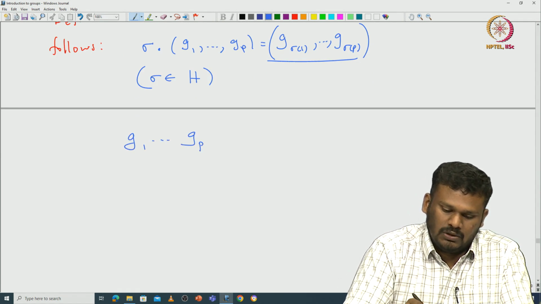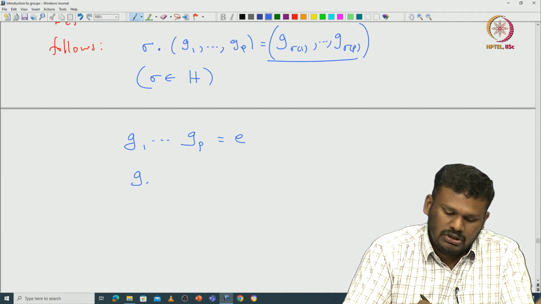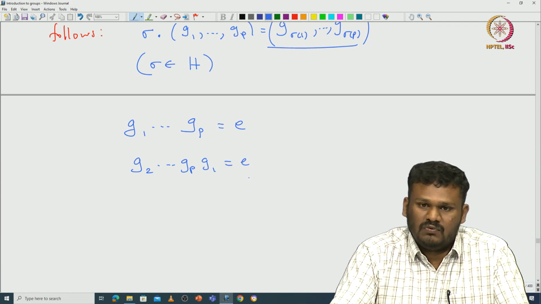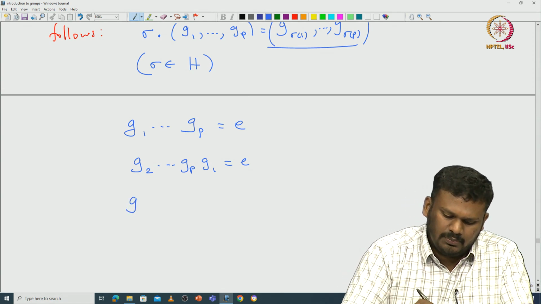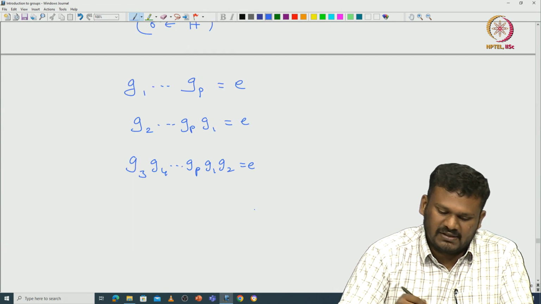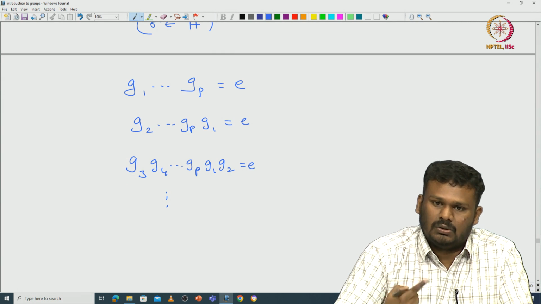Okay, that can be verified as follows. Suppose g1 ... gp is identity. Then you can see that g2 ... gp g1 is also identity, by post-multiplying by g1 inverse and pre-multiplying by g1. Similarly, you can permute again: g3 g4 ... gp and g1 g2, that is also identity. So, you can go on like this, and this is just a cyclic rotation.